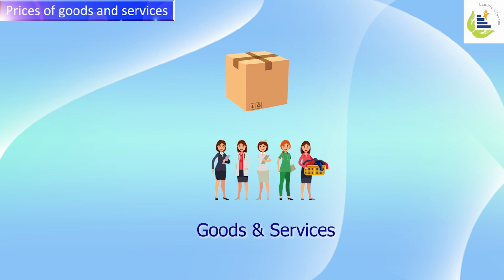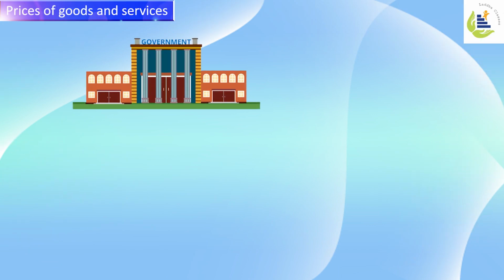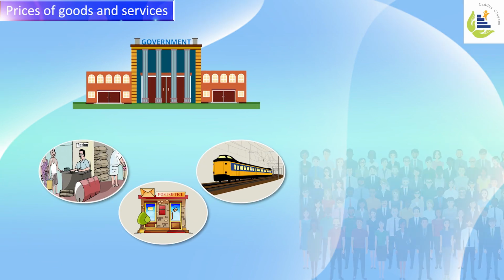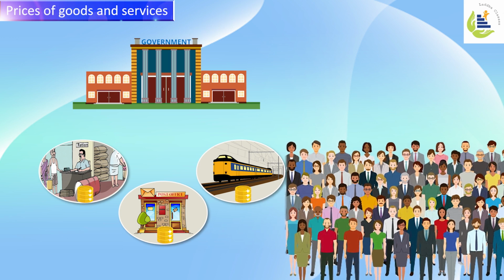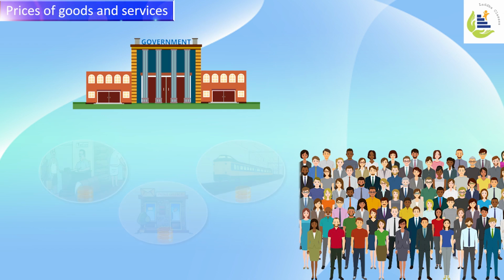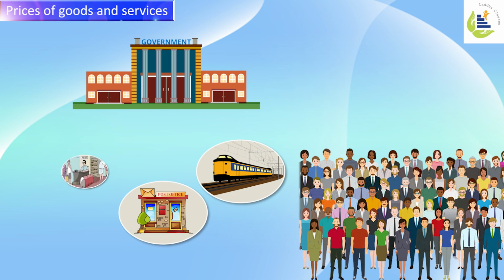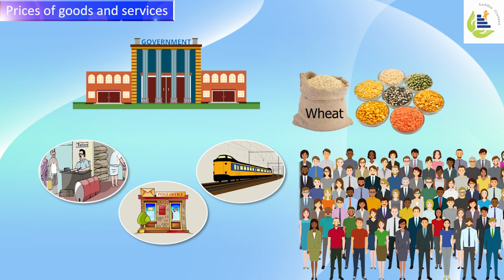Another revenue source to government apart from taxation is prices of goods and services rendered by government to its citizens. All the modern governments provide a lot of goods and services to its citizens at a price. Price is the payment made by citizens for the goods and services offered by government. Examples: train charges, postal charges, or paid ration at ration stores. So buying wheat, pulses at a ration store at a very minimal pricing.